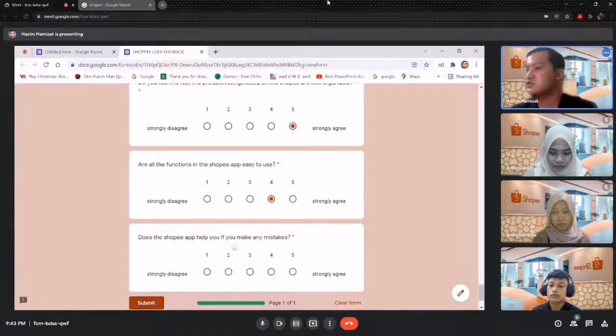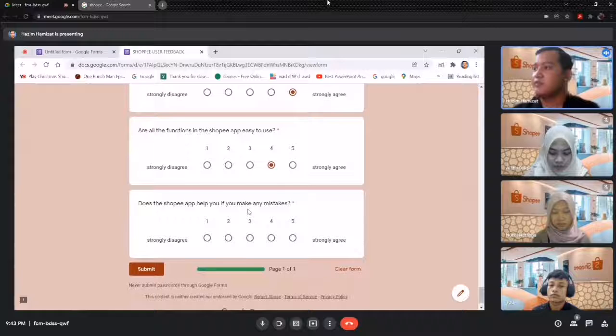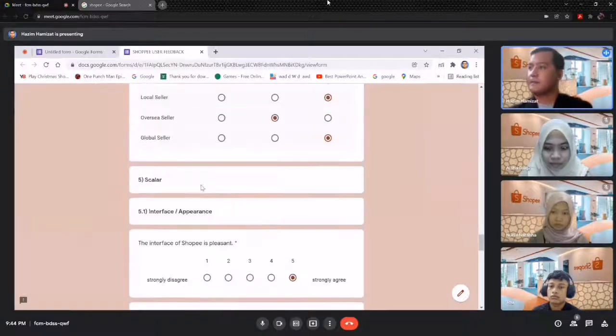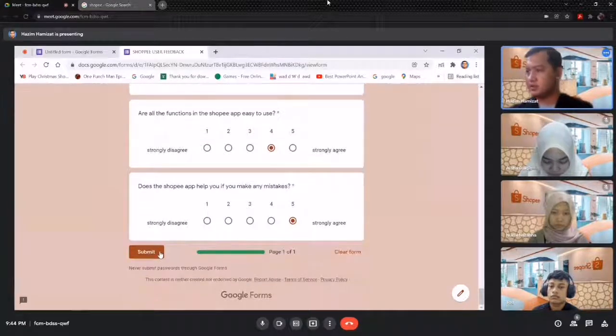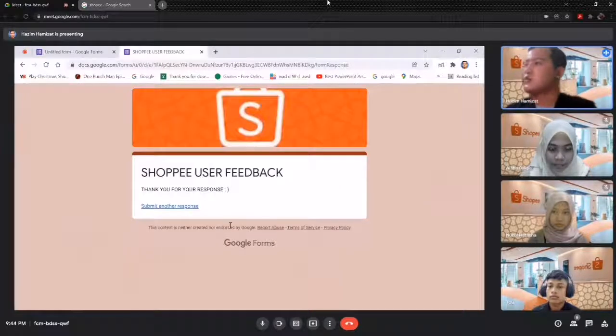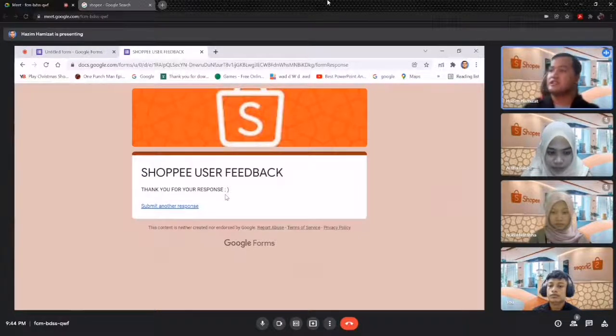So the last one, does the Shopee app help you if you make any mistake? So I choose 5 because if we want to make a payment and we choose the wrong step, such as we don't fill the address, Shopee will not proceed to the next step. After we fill up the form, we can click the submit button, and our response will be saved, and we can see here it says thank you for your response. So that's all from us.